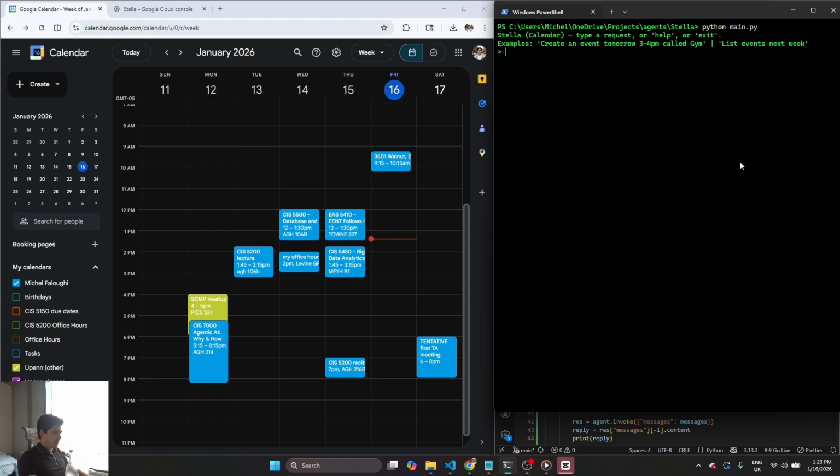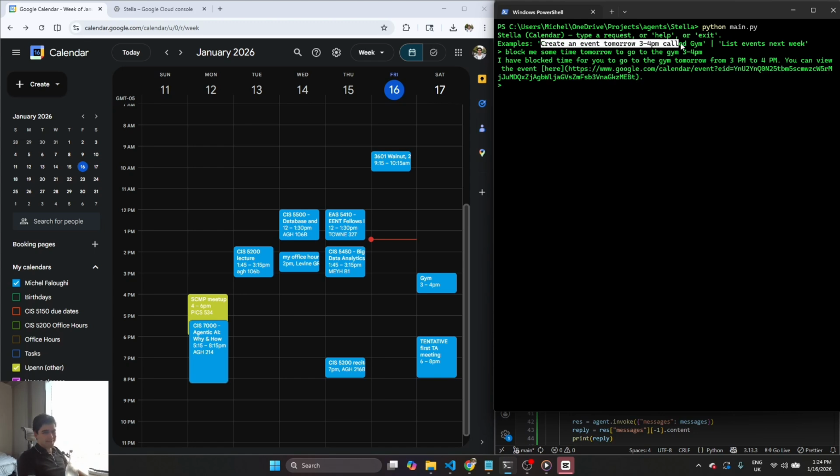I've been trying this gym meeting, so what should I say? I don't know, block me some time tomorrow to go to the gym, 3 to 4 p.m., let's say. I promise it's not hard-coded. I know the example here says this, but whatever. We can change it later, okay?